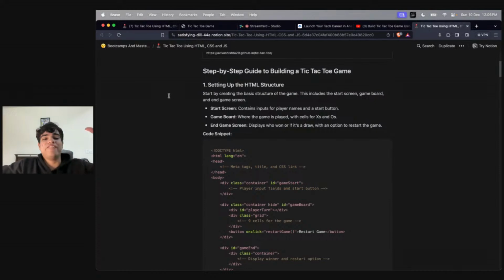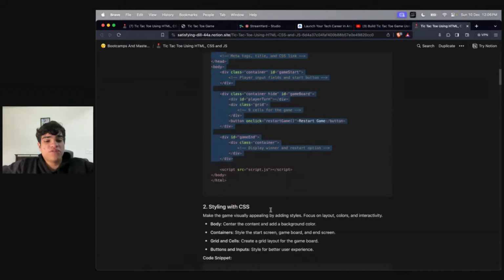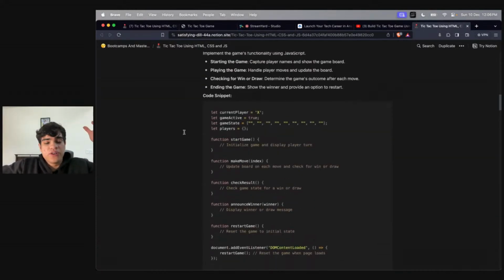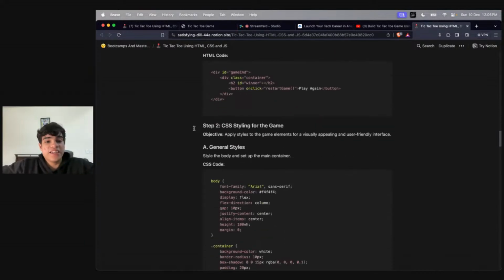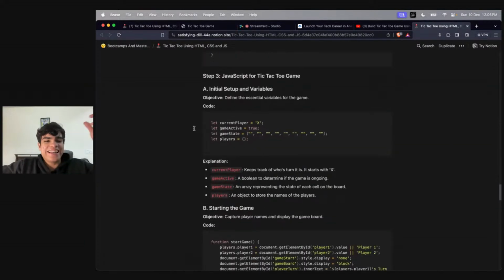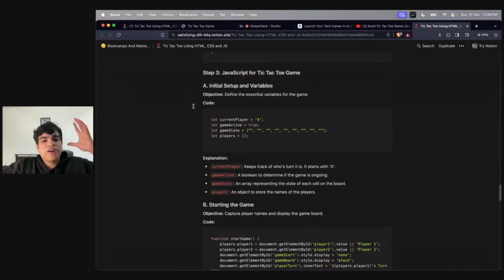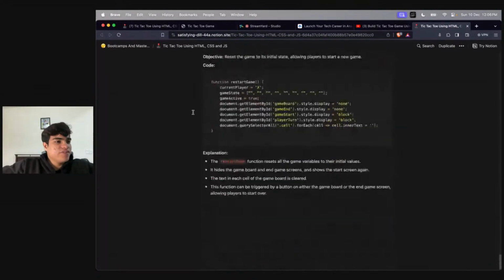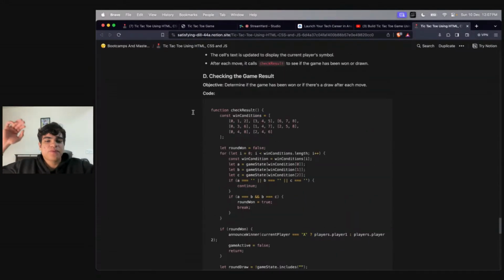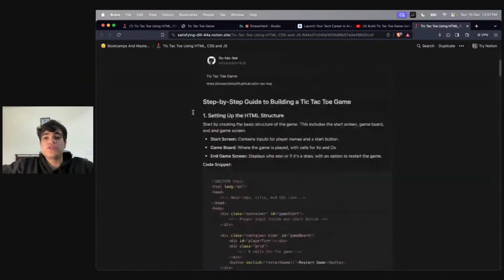As you can see, I have given you a complete guide: the structure of the code, the styling, the basic layout, and then each and every component. How to make the start screen, the game board, the end screen, the styling for everything, and then the JavaScript part of each. So we'll be referring to these notes. Again, I'll be coding along with you, but I won't be coding from scratch. I'll be explaining every bit of code, and that's about it. And first, let me show you what we'll be building.